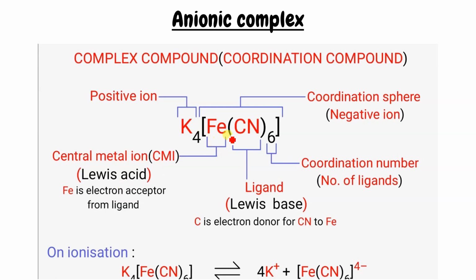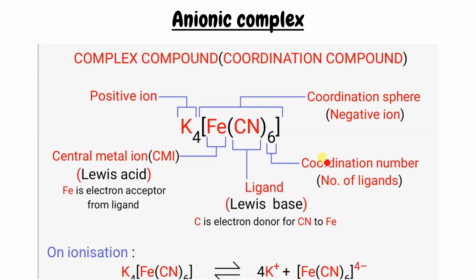Other than the metal, whatever substances are present are called ligands, and the ligand will act as a Lewis base because they are going to give the electron pair to the metal. In this, carbon can also give and nitrogen can also give; both can be considered as donor atoms. But in this particular example, this carbon is going to be the donor atom.